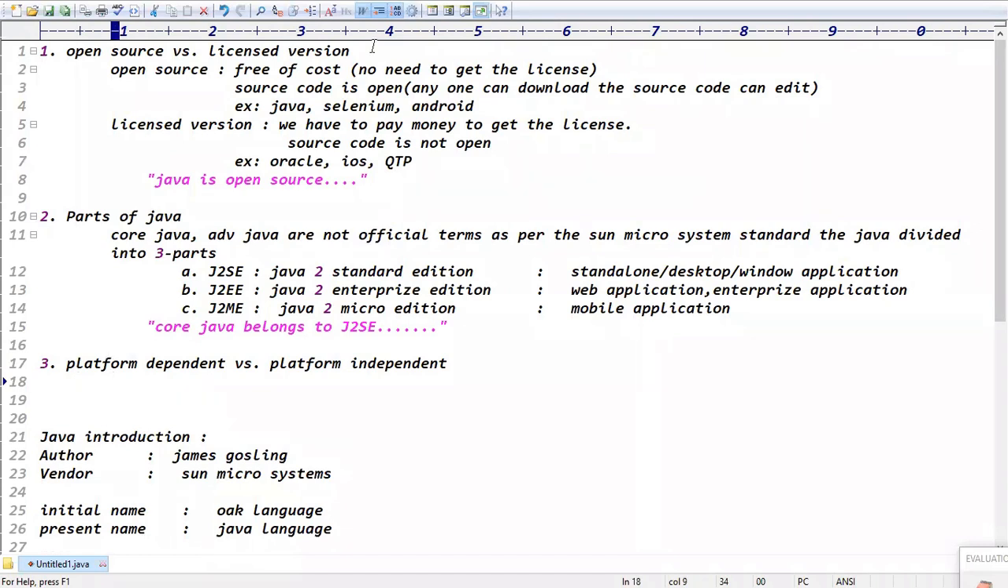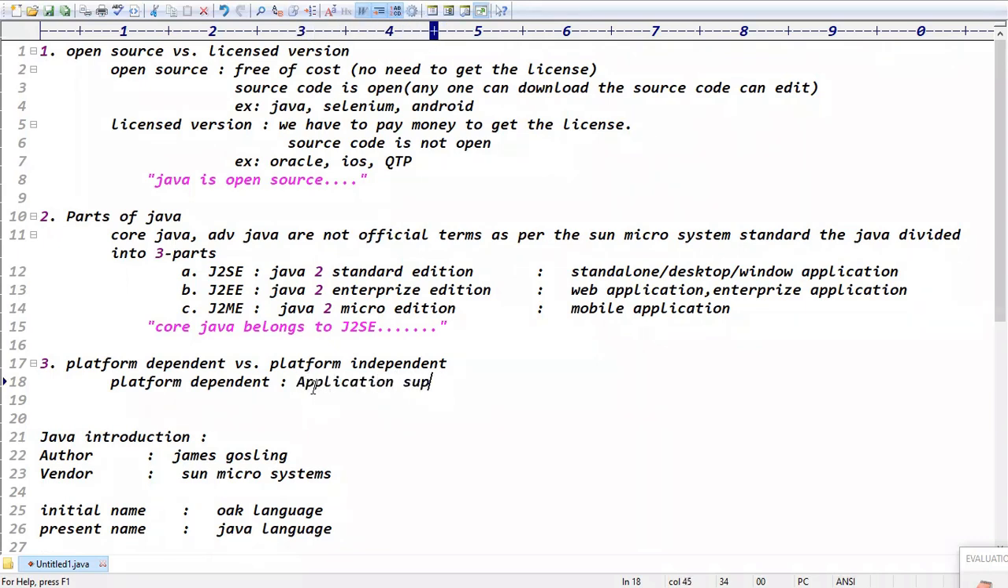Tell me, Java is what type of language? Platform dependent? Platform independent, no, sir. Java is platform independent, right? Exactly. Because what is platform dependent? Platform dependent means an application supports